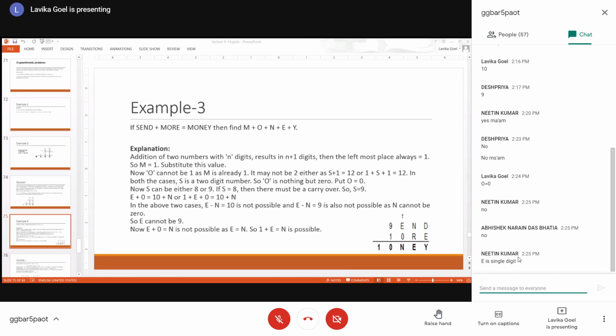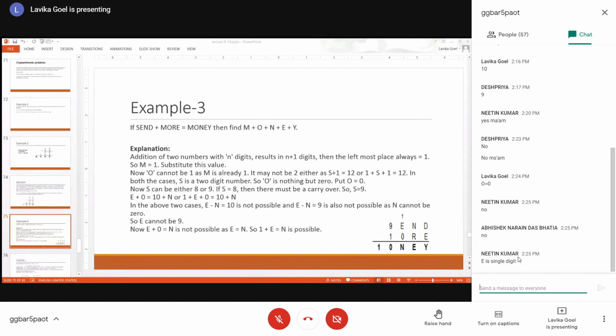Now E cannot be 9, we have established this. S is 9, so E cannot be 9. So now what is actually the equation governing this E? See, E and N cannot be the same, right? To E you are adding a 0, so E plus 0 is equal to N will make E and N the same. But E and N cannot be the same because the constraint is that no two characters can have the same value.